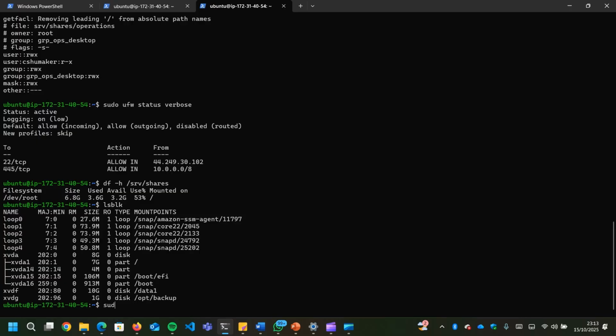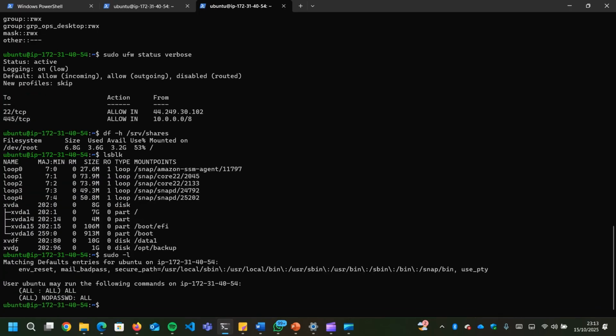For security measures, I'm going to do sudo to show that. So we enforced the sudo restriction and verified the SSH control, and also did the SSH key only for the security hardening, no root SSH, and the least privilege sudo.